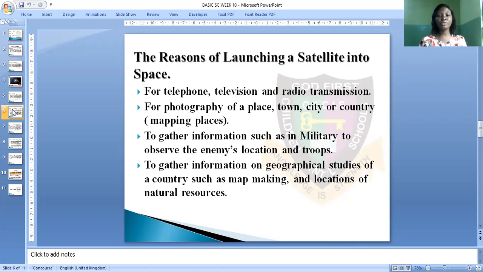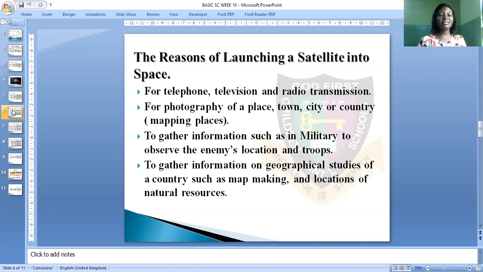Also, to gather information such as in the military, to observe the enemy's location and troops. The military satellite is also being used to gather information to observe the enemy's location, where the enemies are camping. The satellite can be used to gather information on where the enemies are hiding and their troops also.